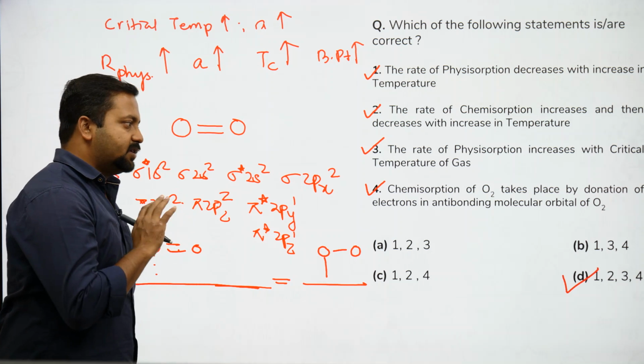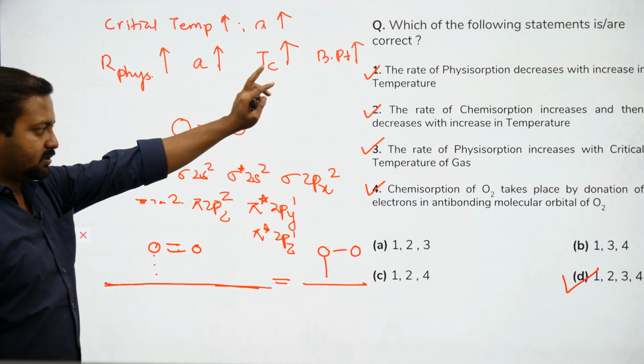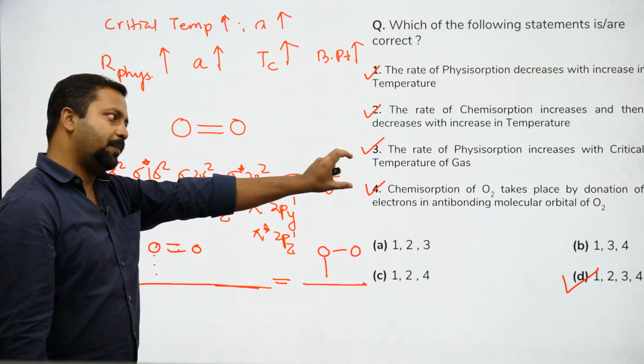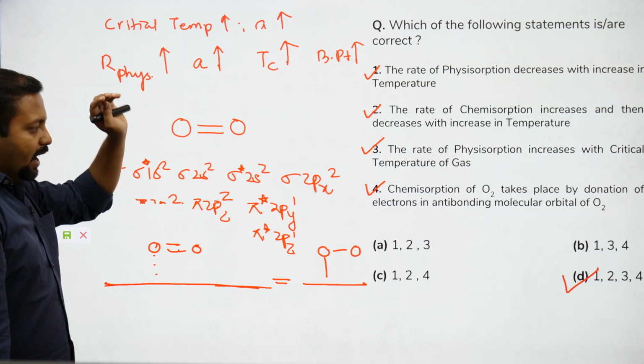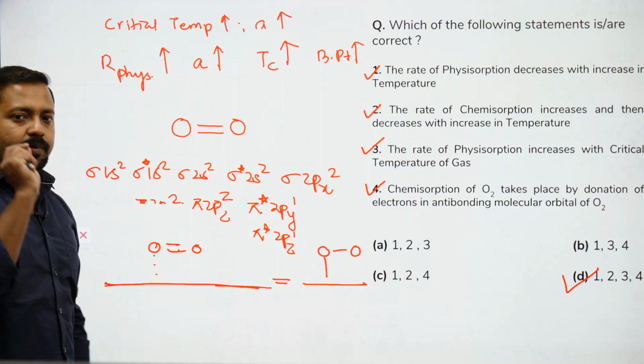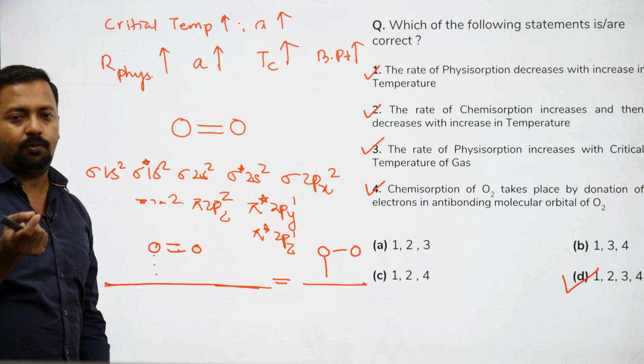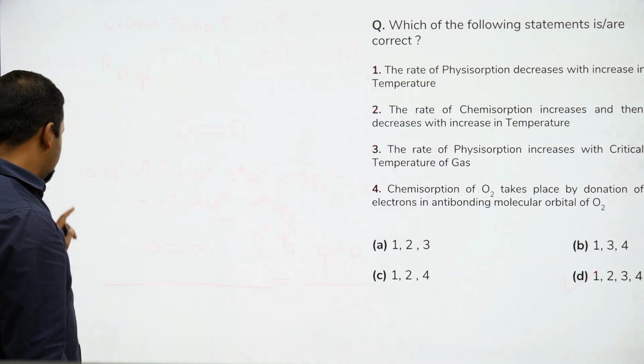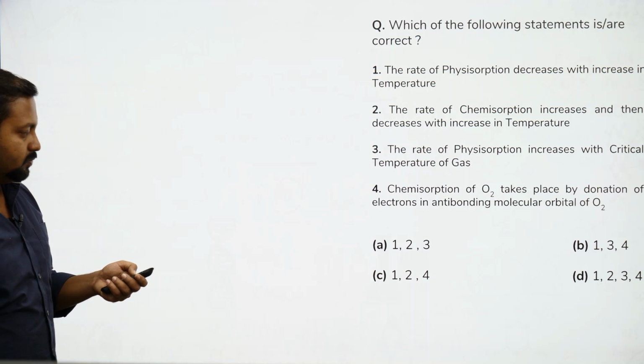Okay, the correct answer is D. This question was asked in JEE Advanced in one of the separate options. And this is not known to a number of people, but remember, whenever chemisorption takes place, electrons need to be donated in the anti-bonding molecular orbital. Okay, let's move on to the next question.